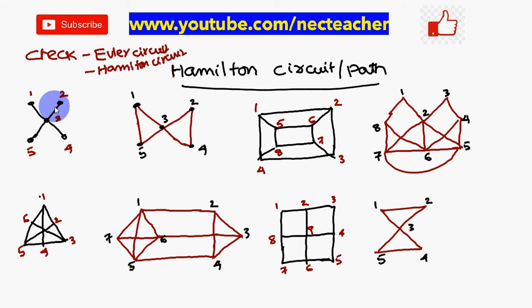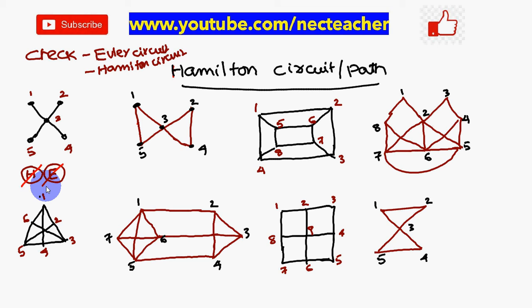So let us consider the first diagram. Are all the vertices having even degree? No. Therefore it doesn't have an Euler circuit. Okay. So let us check whether the Hamilton circuit exists. Hamilton circuit means you have to cover all the vertices, and the starting and landing vertex should be the same. Not possible. Therefore Hamilton circuit doesn't exist. Euler circuit doesn't exist. We are discussing only Hamilton and Euler circuits, or cycles.